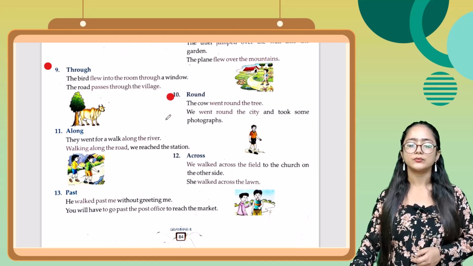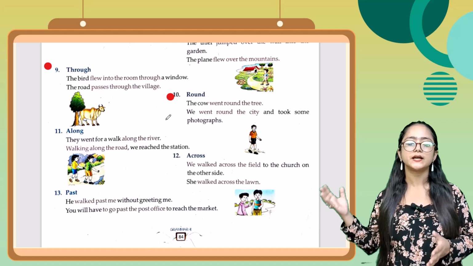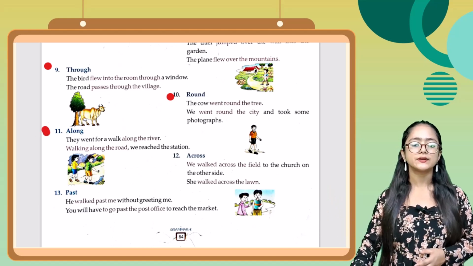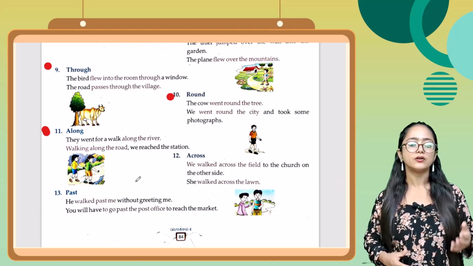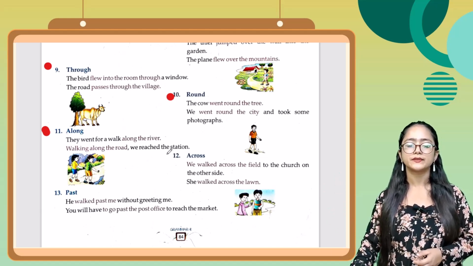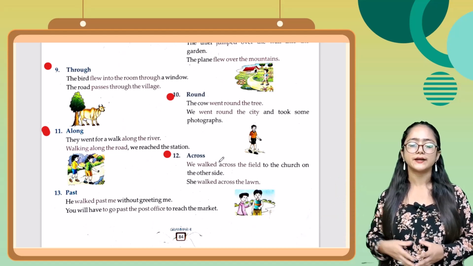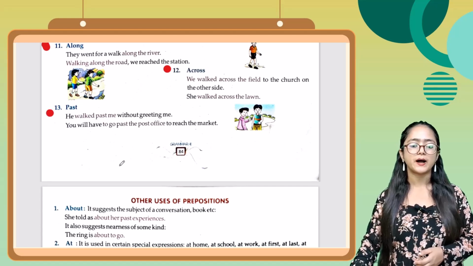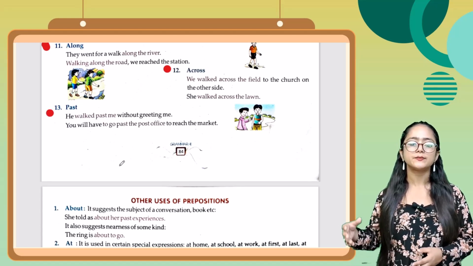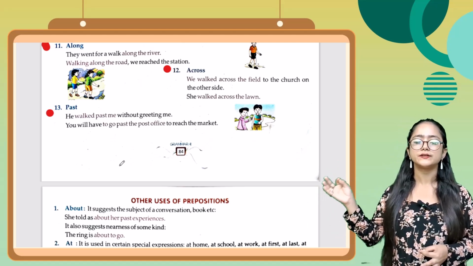Next one is round. The cow went round the tree. We went round the city and took some photographs. Next one is along. They went for a walk along the river. Walking along the road, we reached the station. Next one is across. We walked across the field to the church on the other side. She walked across the lawn. Next one is past. He walked past me without greeting me. You will have to go past the post office to reach the market.